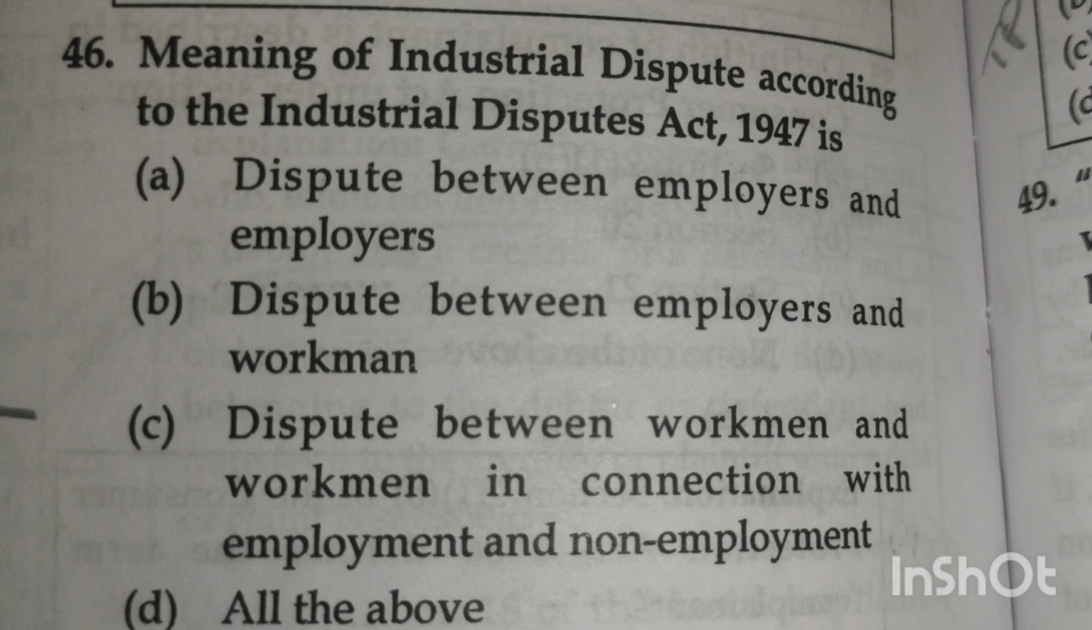Next question, meaning of industrial dispute according to the Industrial Dispute Act 1947 is option A, dispute between employers and employers. Option B, dispute between employers and workmen. Option C, dispute between workman and workman in connection with employment and non-employment. Option D, all of the above. The answer is all of the above.